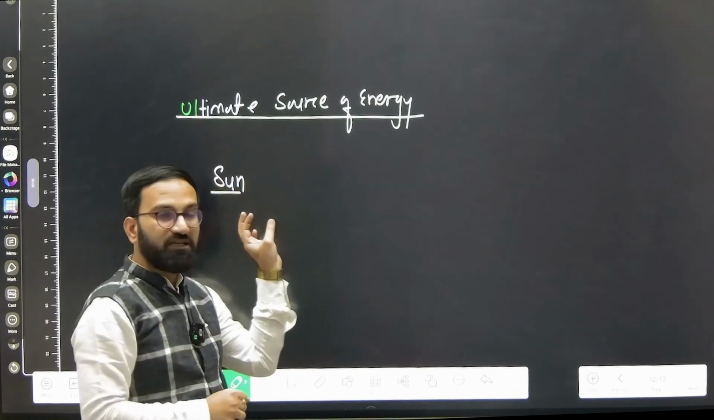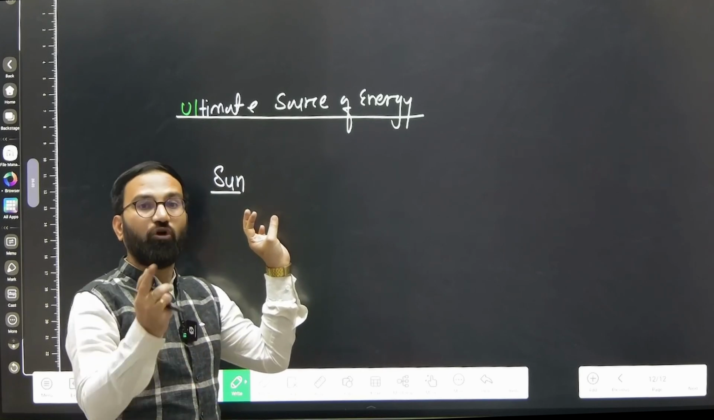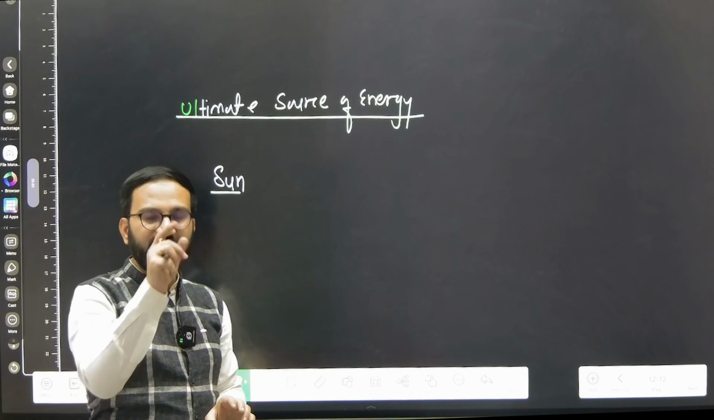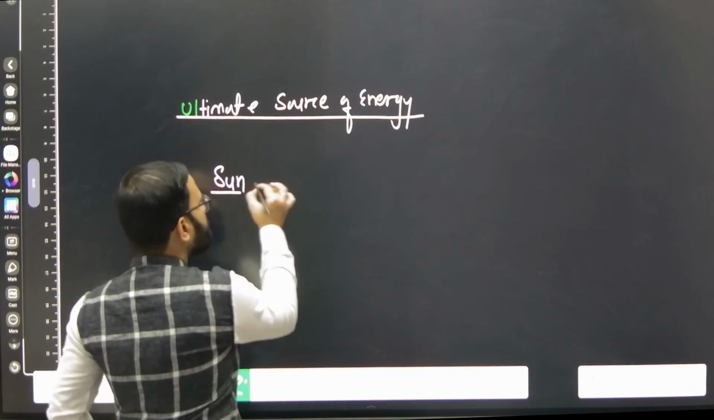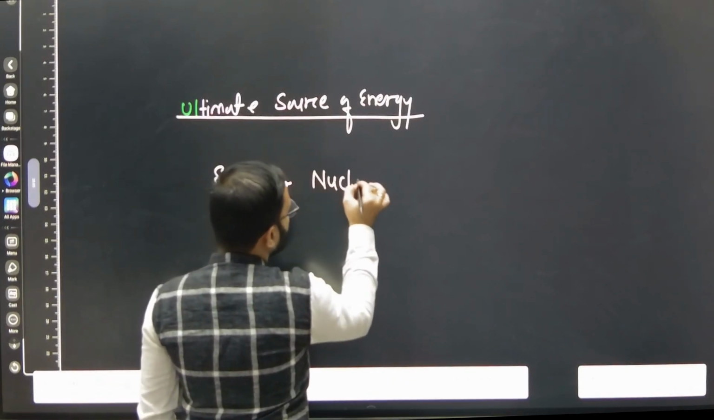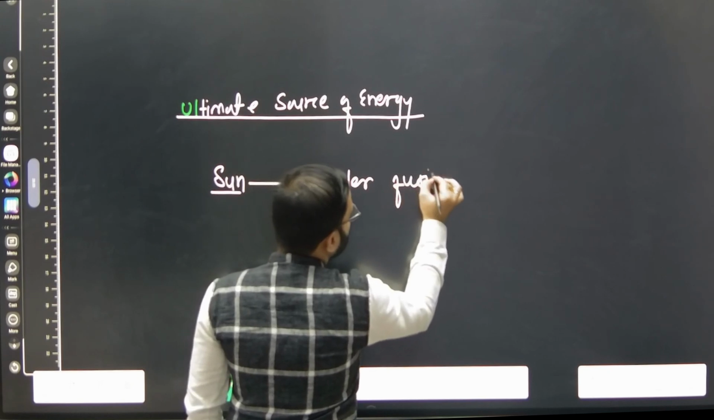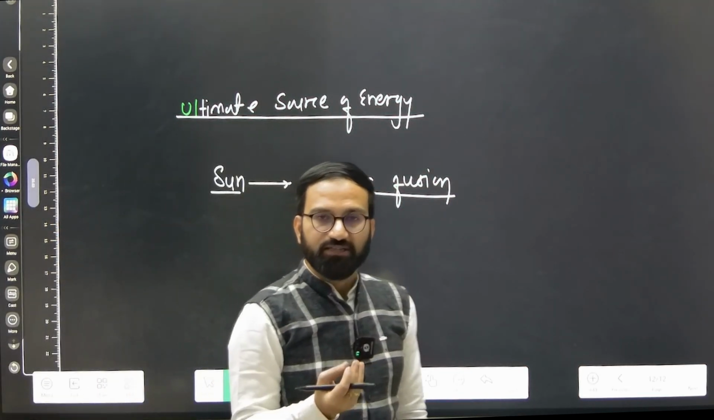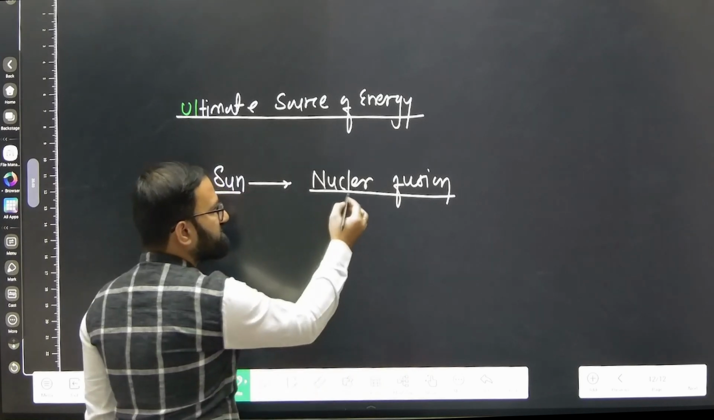When I am saying sun is having its own energy, there is one fundamental reason behind it, and that is what? The nuclear fusion. So when we say sun is having its own energy, the fundamental reason behind it is the nuclear fusion.